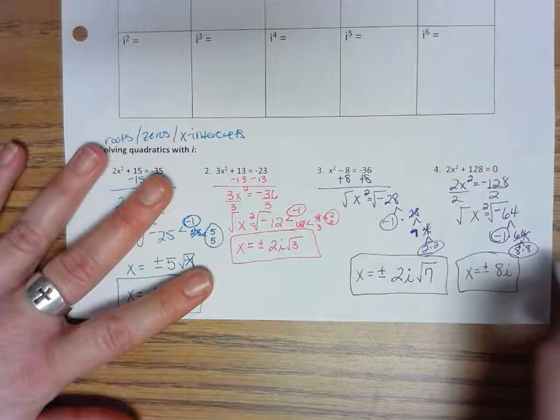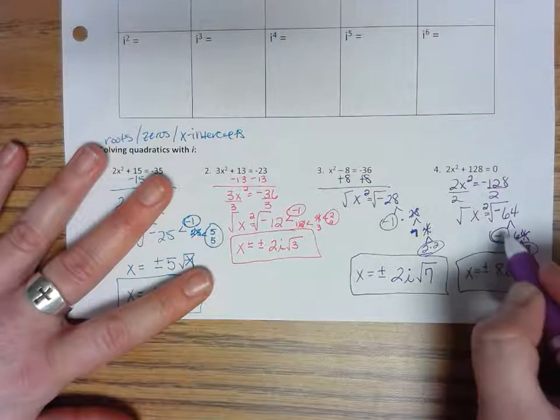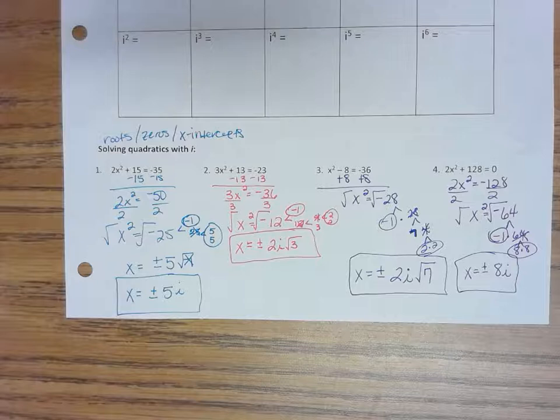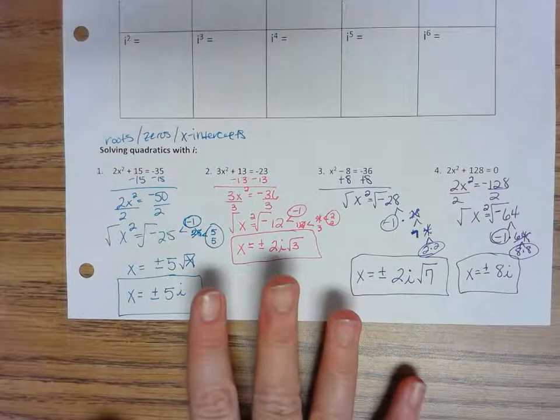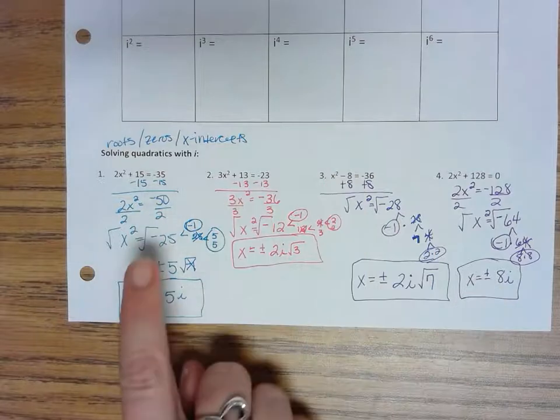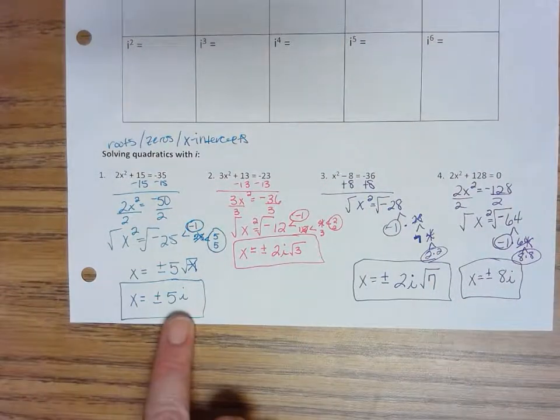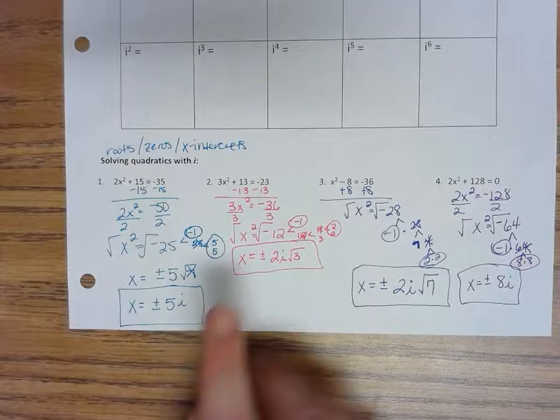The square root's gone. These guys broke out. This guy comes out as an i. Nobody's left inside. So that's it. So the only difference in working when you have a negative is you're going to have to pull out an i for it. That's the only change to this lesson.